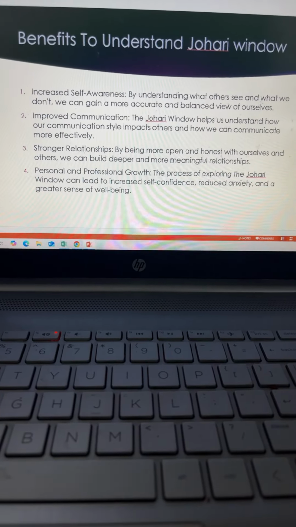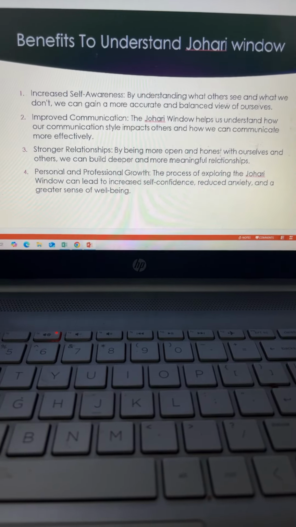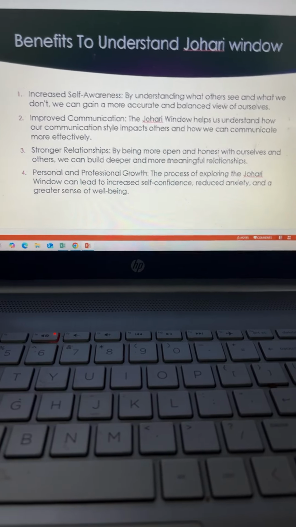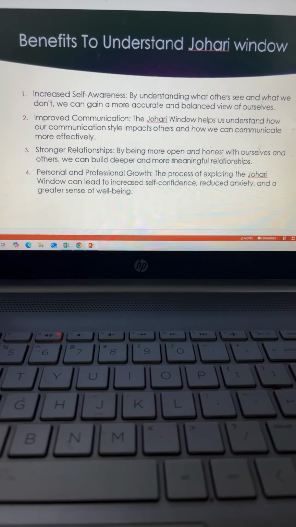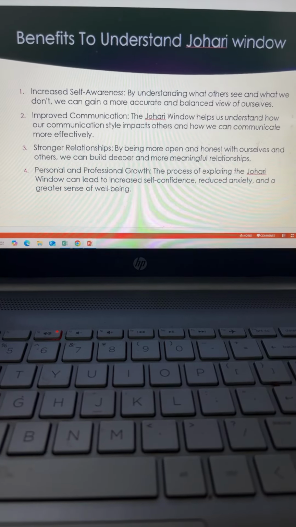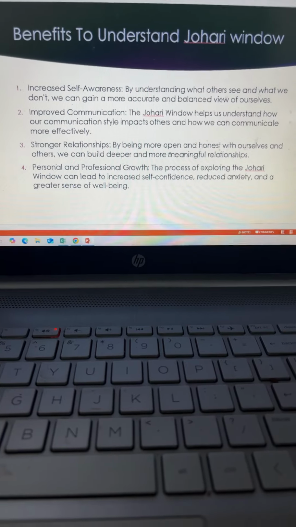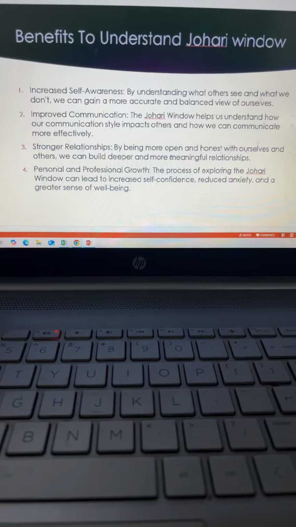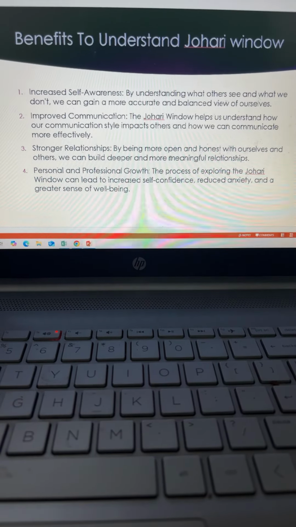The benefits of understanding the concept: it increases self awareness about yourself and others in the team, improves communication in the system, and helps in developing strong relationships. That means it helps in making open and honest relationships with oneself and others. Deeper relationships are there. There is personal and professional growth, because this window leads to self confidence, reduced anxiety, and a sense of well-being.